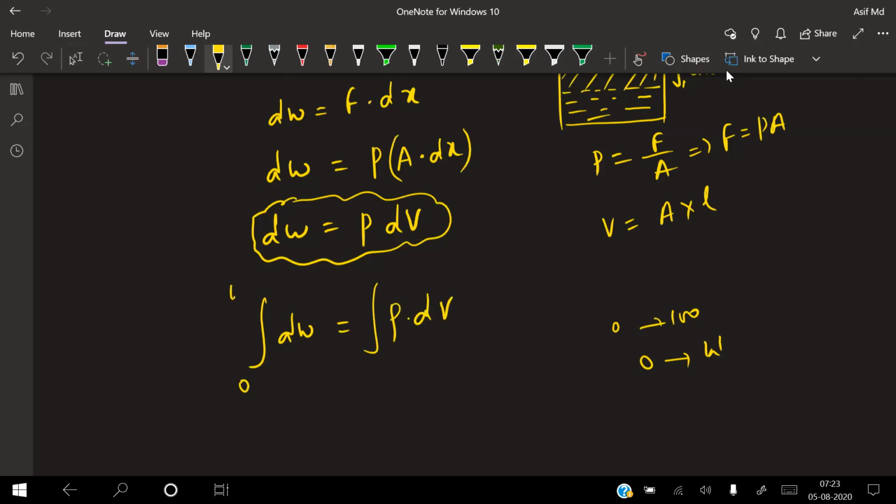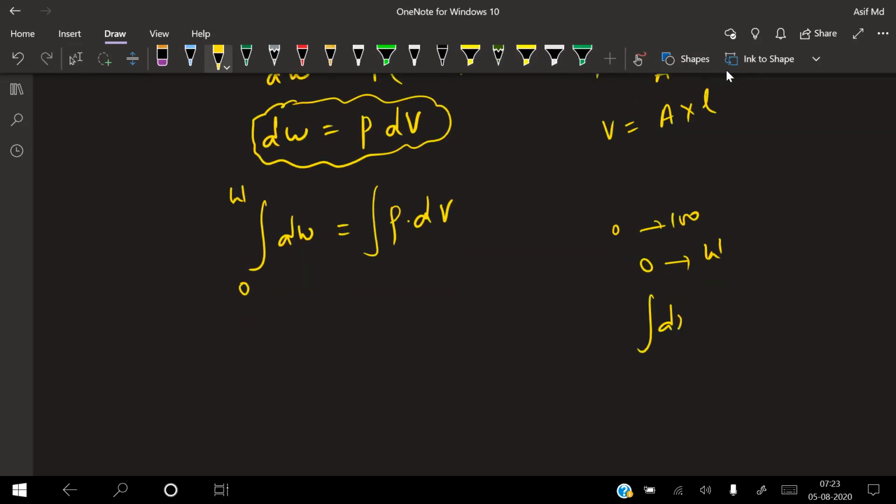This is from 0 to W. Integral of dx is always equal to x. Integral of dV will be equal to V. Integral of dW will be equal to W. Limits will be from 0 to W.